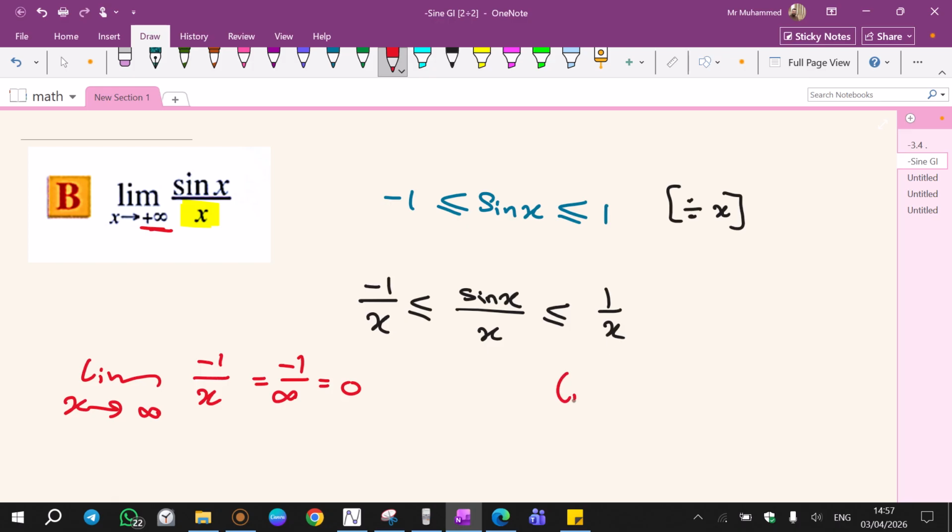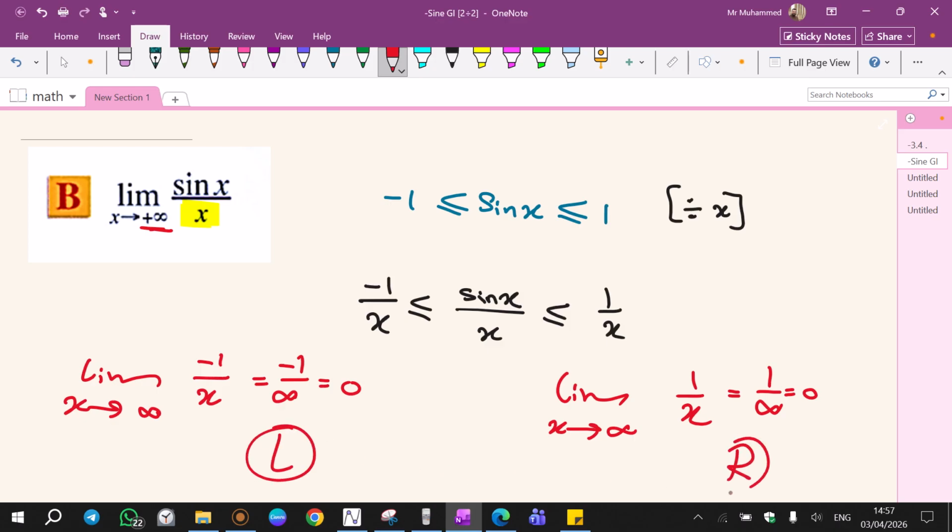For the other side, limit x tends to infinity for 1 over x, and obviously this one is also 0. Now since left limit is equal to right limit, the limit of this function is also 0. We got the same answer. Sandwich theorem is also a good way.